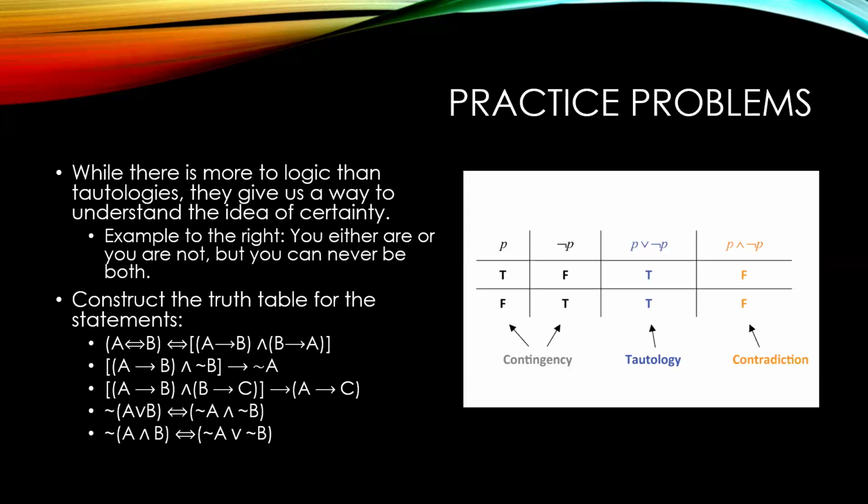And so here's a set of practice problems. While there is more to logic than tautologies, they give us a way to understand the idea of certainty. Here's an example to the right. If we have P, well, P is either true or false. Not P would be false and then true, because it's just the opposite of these. If we are talking about P or not P, that's always going to be true, because one or the other must be true. If we're talking about P and not P, that will never be true, and so it's always going to be false.